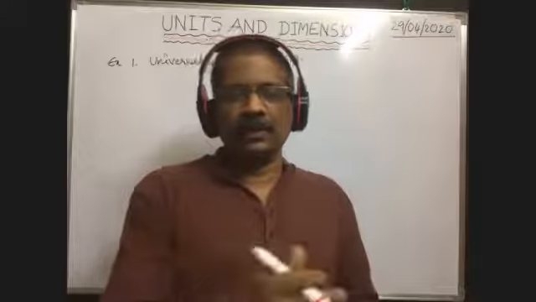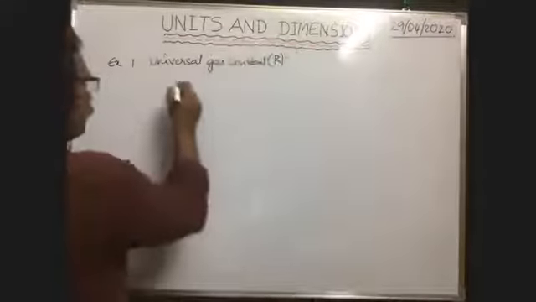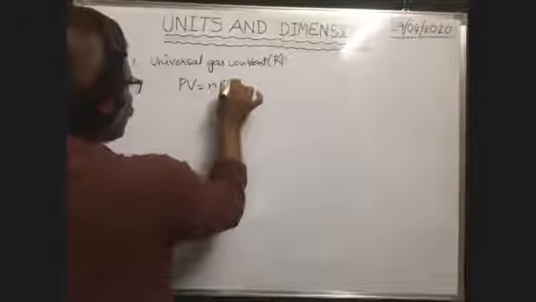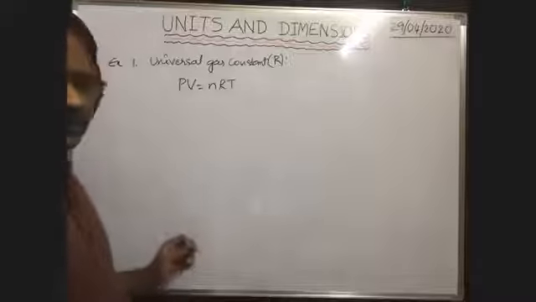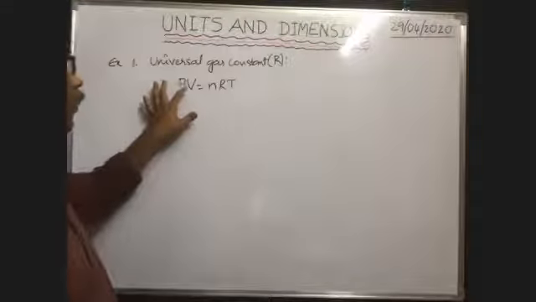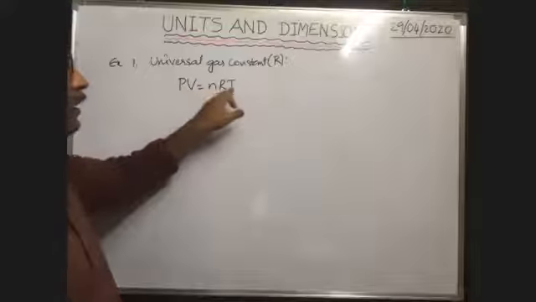Somebody wrote PV = nRT. Capital P, capital V equals nRT. This is the universal gas equation or ideal gas equation, where P is the pressure, V the volume, n the number of moles, R the universal gas constant, and T the temperature.